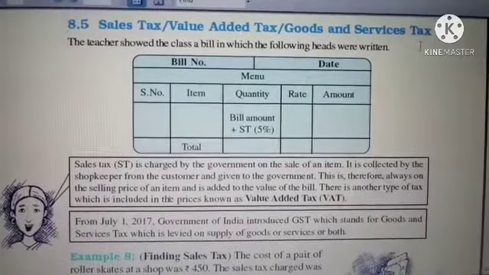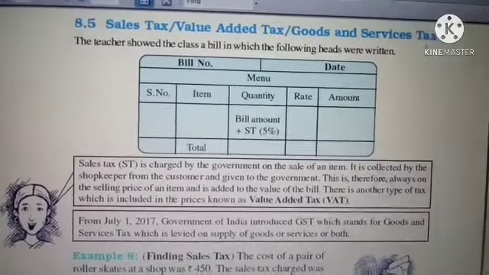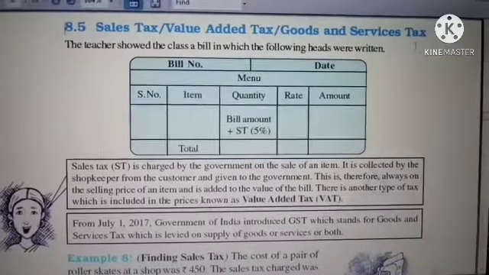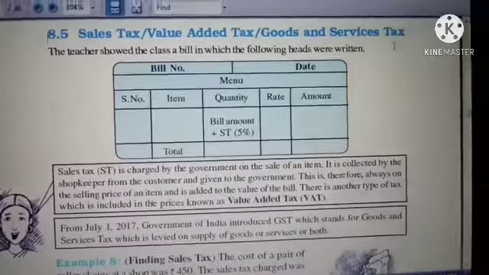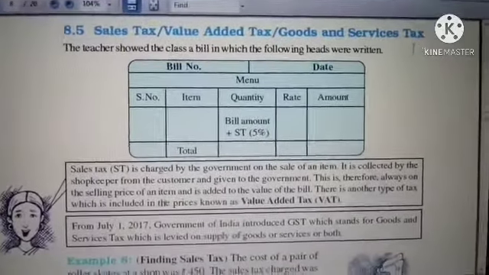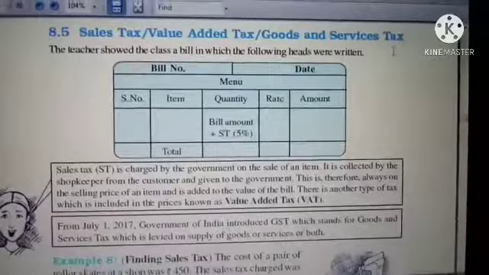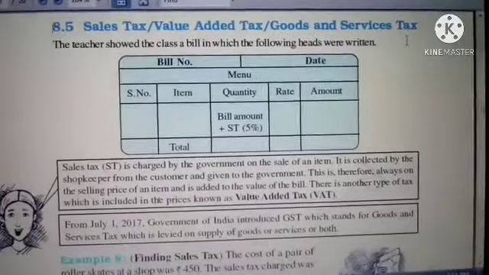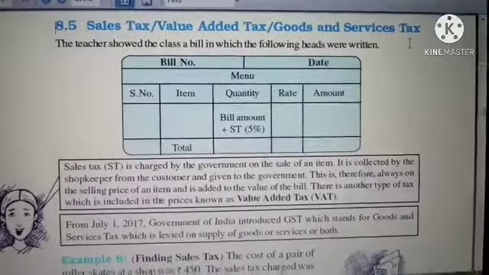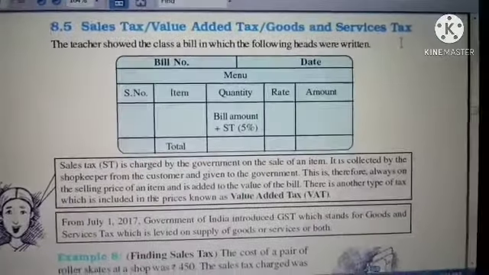So everything, you have to pay tax. That tax will be collected by the government, and they'll use it for the welfare of the country or state, each government. If you give it to the Tamil Nadu government, it will be used by the Tamil Nadu government for the welfare of that state. Likewise, whatever tax we are paying is used for the country.